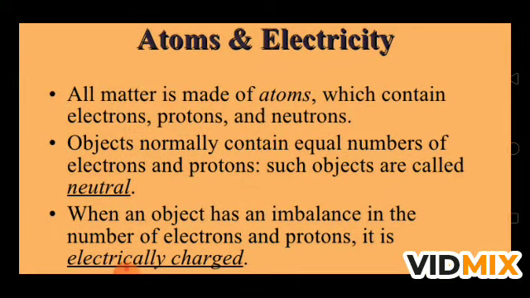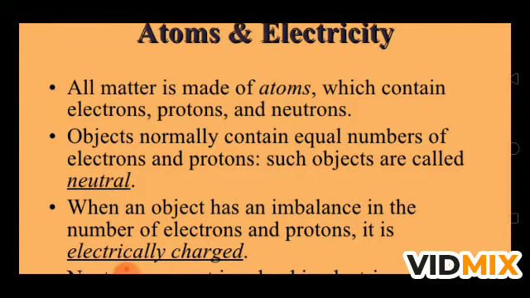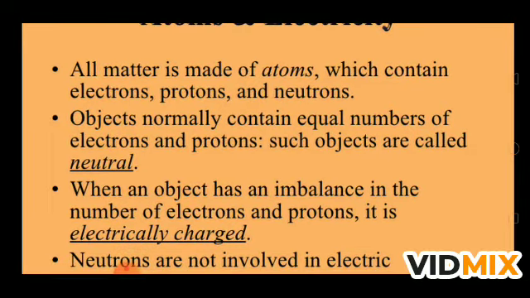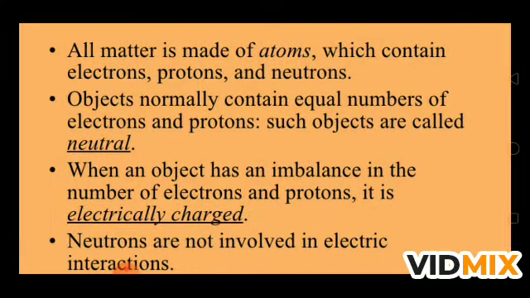All matter is made up of atoms which contain electrons, protons and neutrons. The credit for discovering that amber rubbed with wool or silk cloth attracts light objects goes to Thales. The name electricity is coined from the Greek word electron, which means amber. Objects normally contain an equal number of electrons and protons, and such objects are called neutral objects. Neutral does not mean that they have no charge.